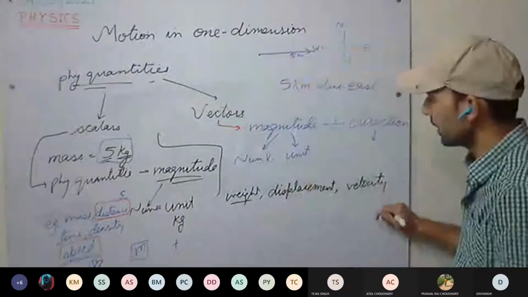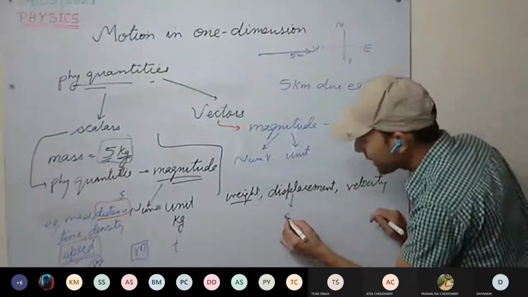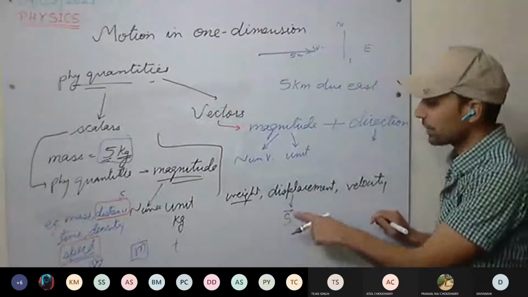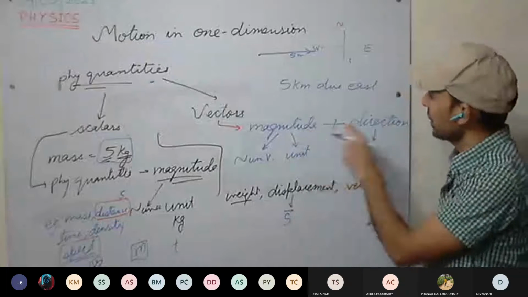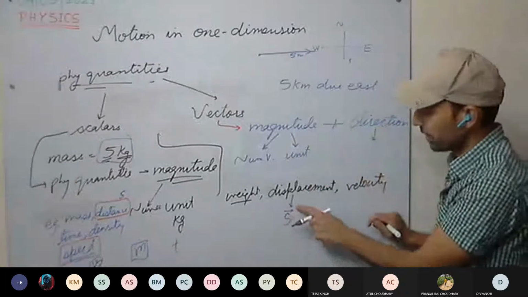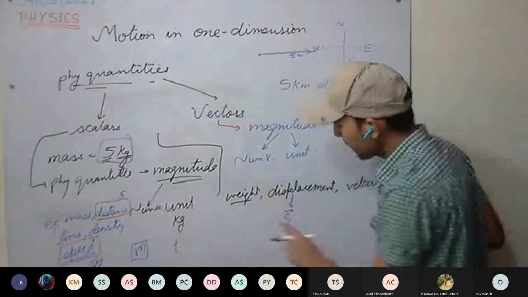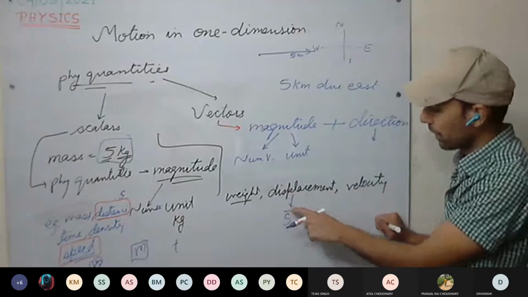And displacement we will represent with s with an arrow. The arrow represents that there is a direction, so it represents a vector quantity. You can say distance is s, but the vector quantity is displacement, s with the arrow.